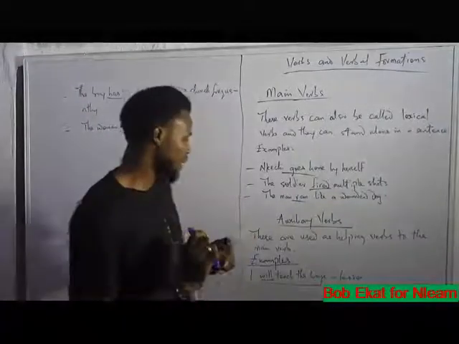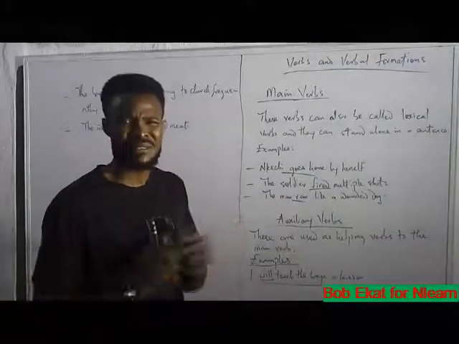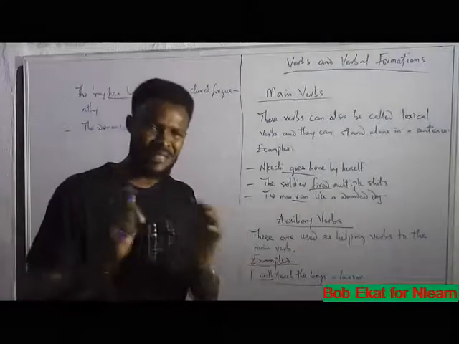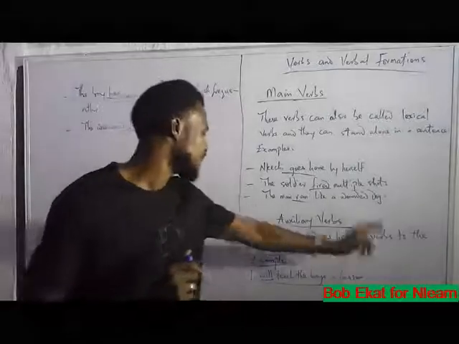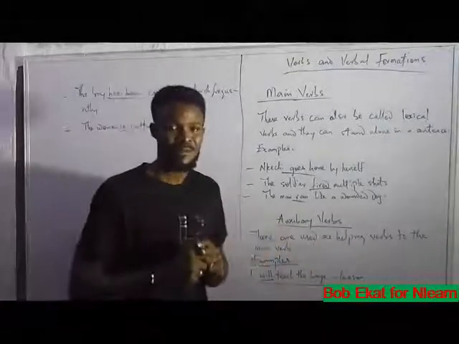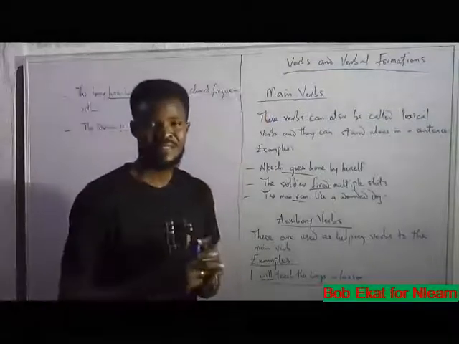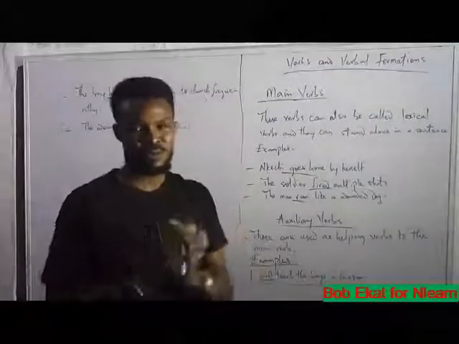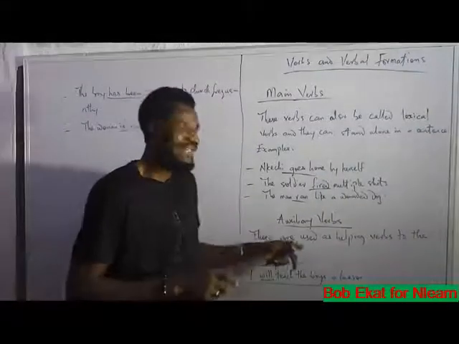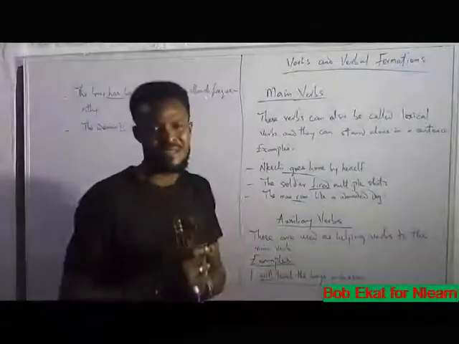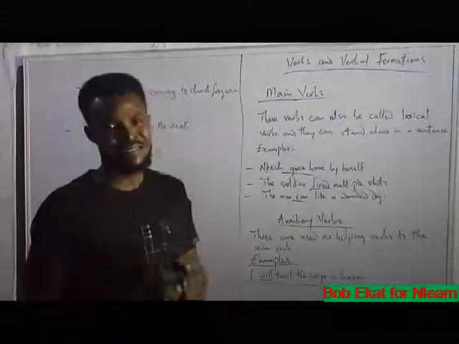On the other hand, auxiliary verbs are more like the opposite of main verbs. But you get the difference when we get to the examples. These are used as helping verbs to the main verbs. Remember that we said that main verbs stand on their own. And for auxiliary, we are saying the verbs in this case are not the main verbs. They are used to assist the main verbs.